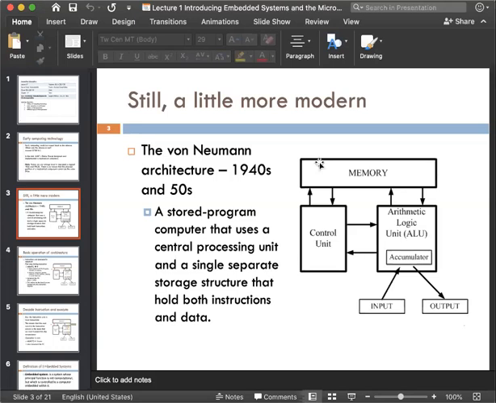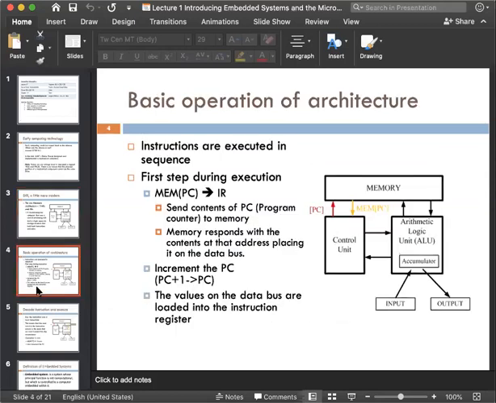Okay, so these are the basic structure. In this structure there will be a memory, a control unit, an arithmetic logic unit, and some input and output. This is the basic computer, and we also follow this basic architecture now. So it is called the von Neumann architecture. In this architecture there are some small instructions.